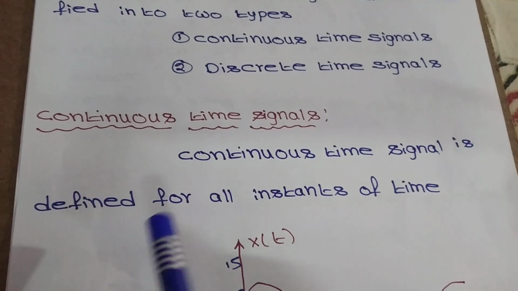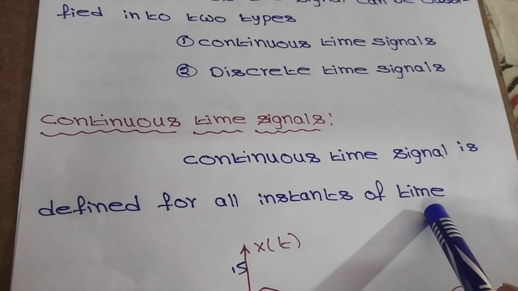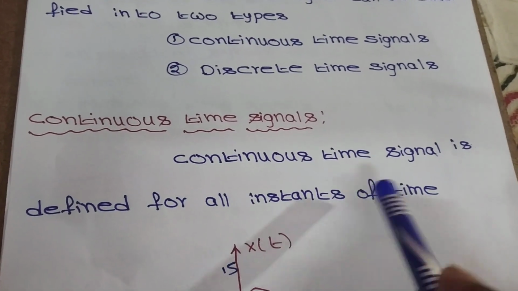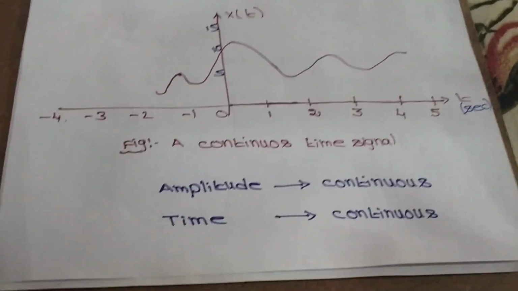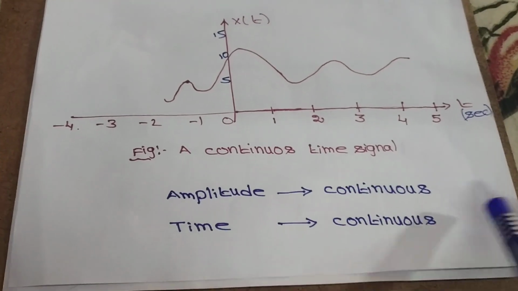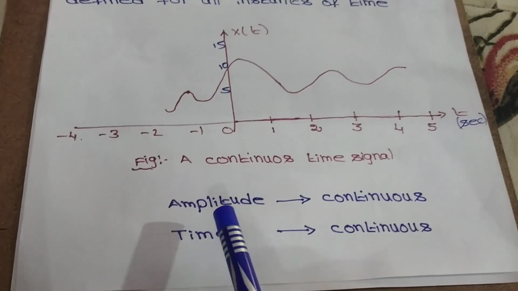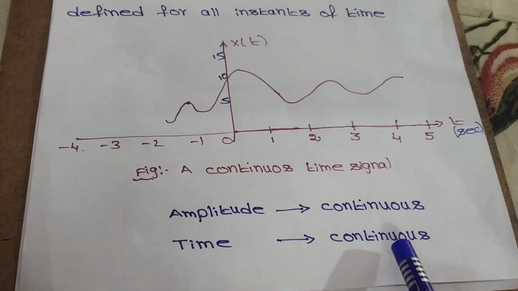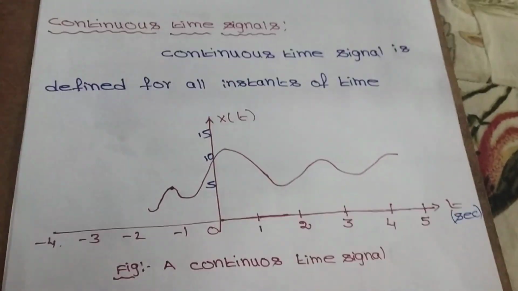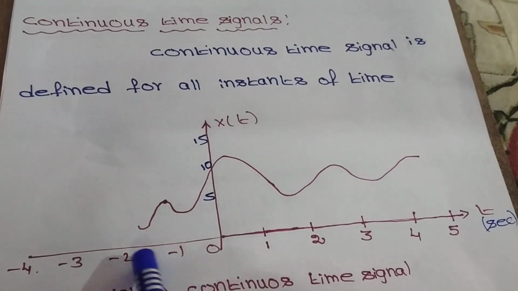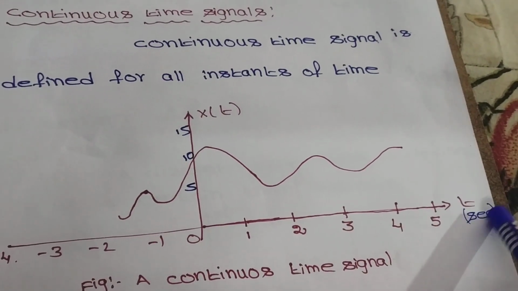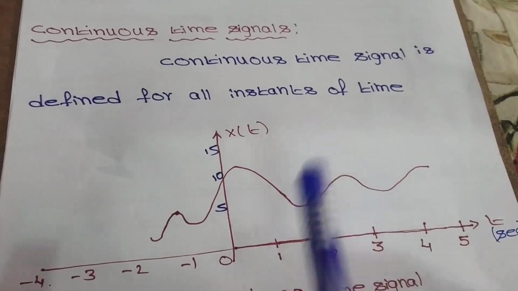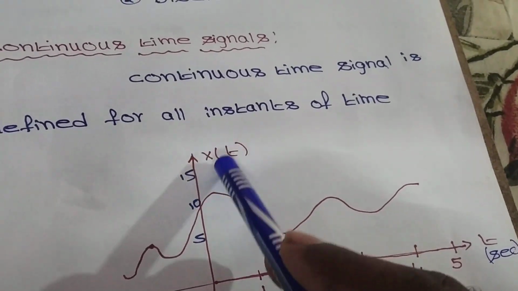Continuous time signal is defined for all instants of time, or continuous time signal is defined for all intervals of time. Let's see the basic rules in continuous time signal. In continuous time signal, amplitude is continuous and time is also continuous. Okay, let's see the figure. On the x-axis is time in seconds and on the y-axis is x of t. So continuous time signal is denoted as x of t.